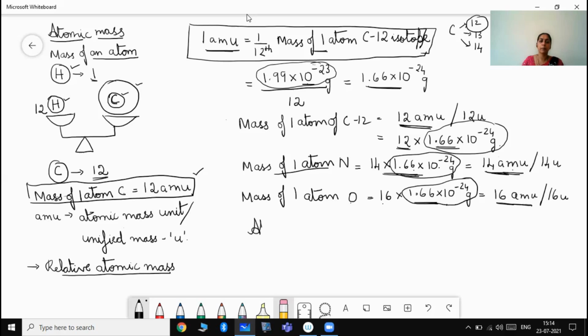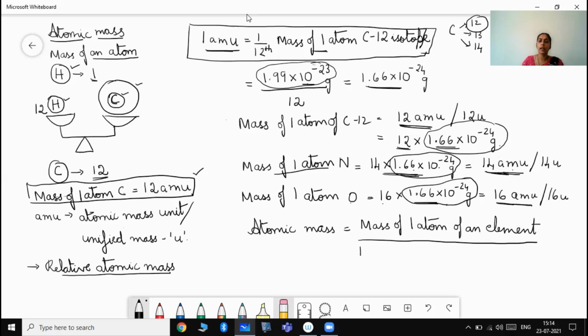If we have to define atomic mass, then it is nothing but the mass of one atom of an element divided by 1/12 mass of an atom of which one?